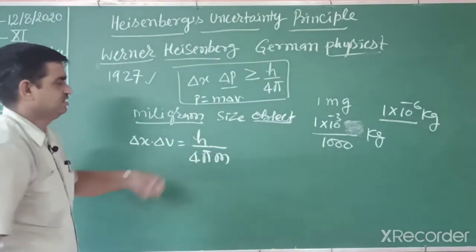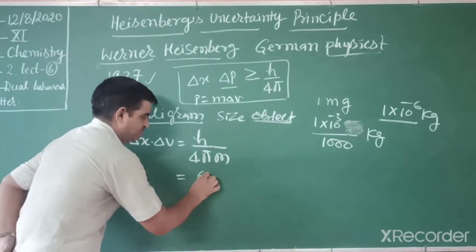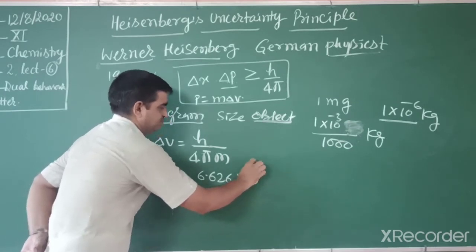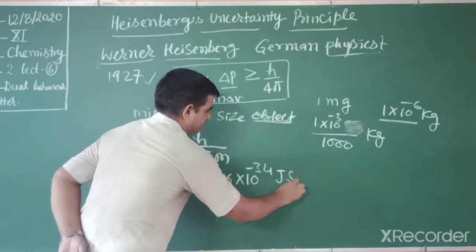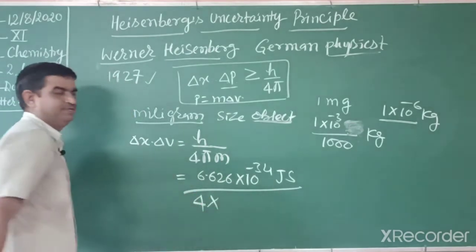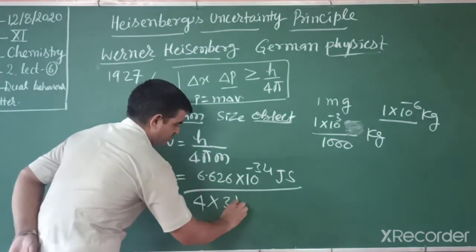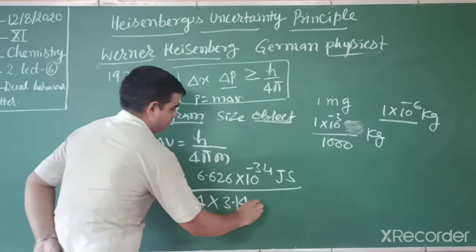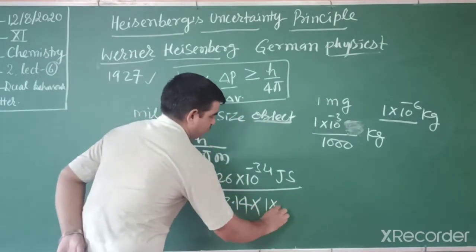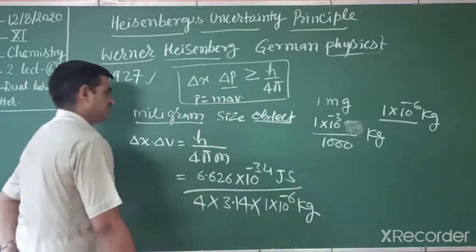So now we place the values. h is Max Planck's constant, which we already know: 6.626 into 10 to the power minus 34 joule second, divided by 4 into pi, where pi is 22 by 7, which is 3.14, into m. The mass is given as 1 into 10 to the power minus 6 kilogram.